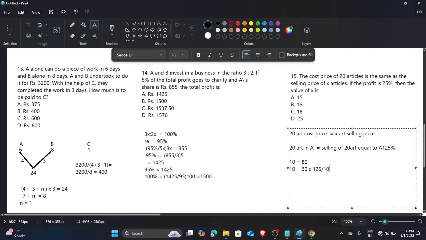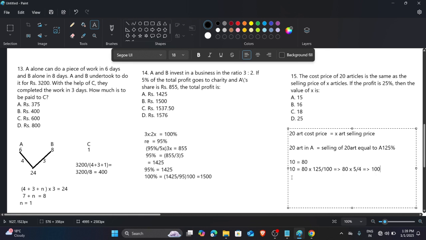The answer we get is 80 into 5 by 4. So 4 into 20 is 80, and 25 into 4 is 100. Yes, 100. Okay, this is nothing but 5 by 4, so the answer is 100.